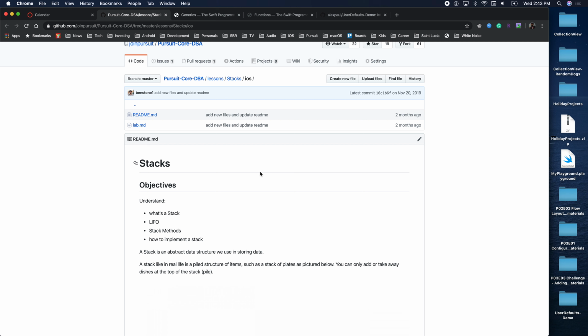If I create some fellows, let many be a Fellow with language Swift, and let Tom equal Fellow with name Tom, language Kotlin.